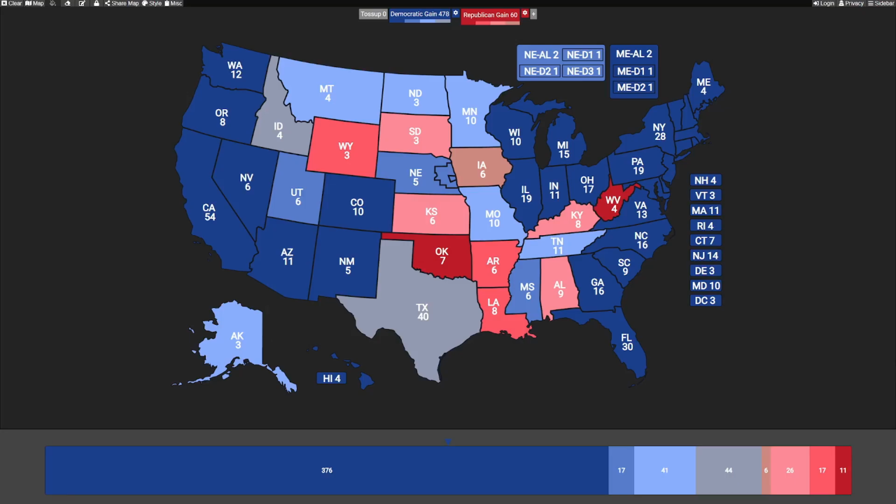Now the Republicans do have some bright spots on here. Of course, West Virginia and Oklahoma, those are the darkest reds for the GOP. They've got a few other lighter shades, but in the grand scheme of things, it doesn't matter much, and I don't think there's a whole lot to be gained from looking at one extreme to the other, but I wanted to fulfill this request in the comments, and I always think it's fun to look at shading like this. So there's not a whole lot of takeaways here. Both coasts, and even the Rust Belt went hard to the left. Republicans did their best in the Great Plains and parts of the South.